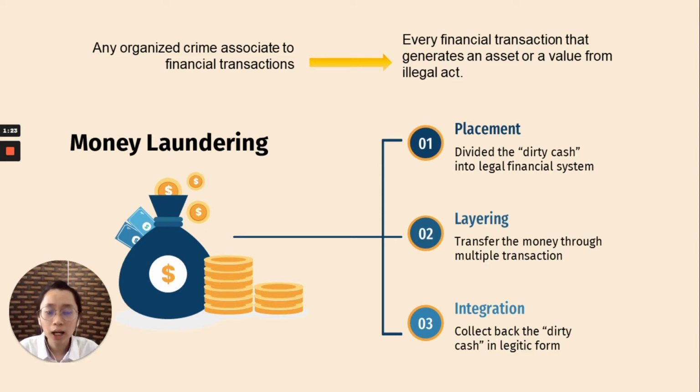After they successfully place the money into the legal system, they have to layer it, which means they have to transfer the money through multiple transactions, so that no individual can track the original source of the money. So they will be more secure from the law. And they will separate the huge amount into small different forms so they can do multiple transactions without attracting attention from the authorized department.